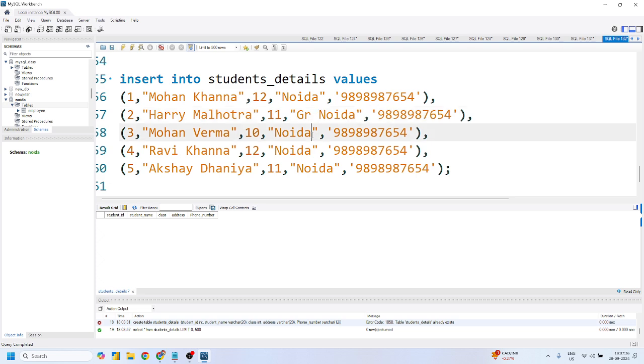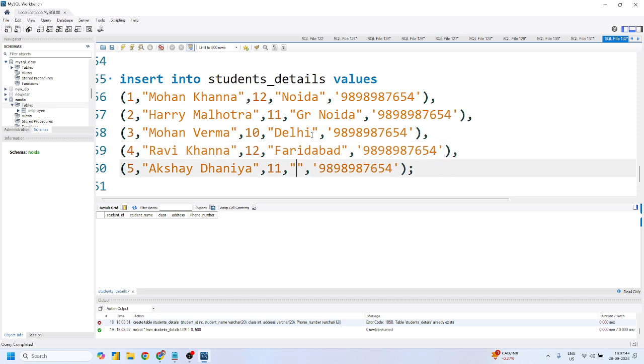Yes, sir. Let me change this to Greater Noida. This one is Delhi. This one is Faridabad. And let me again take this as Delhi, right? I'll just change some basic values, right? Let me change this to 88 and simply 00. Yes or no, Mohit? Perfect. Guys, we are inserting 5 records into this student details.